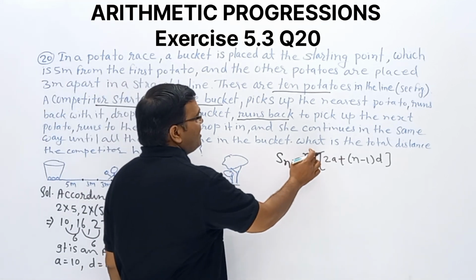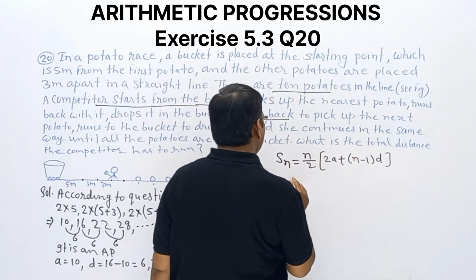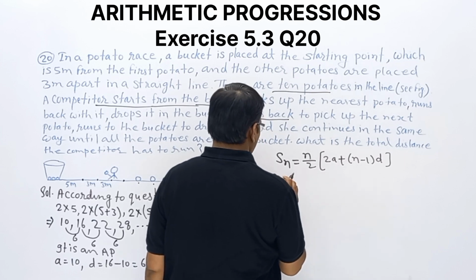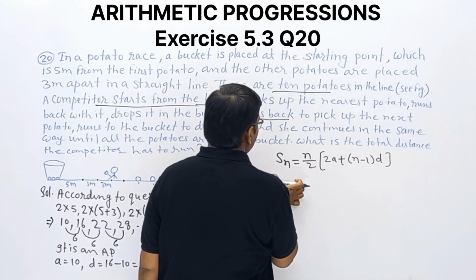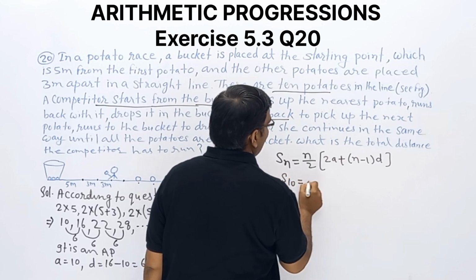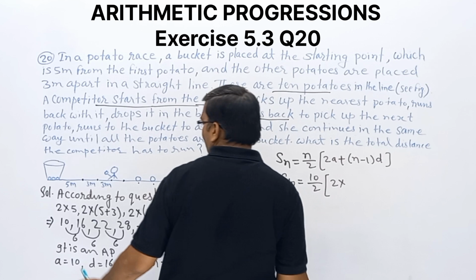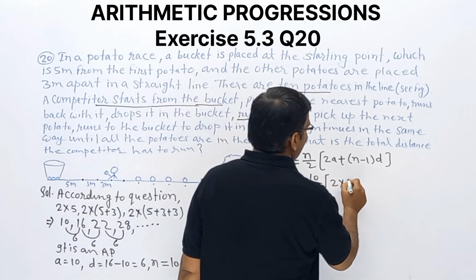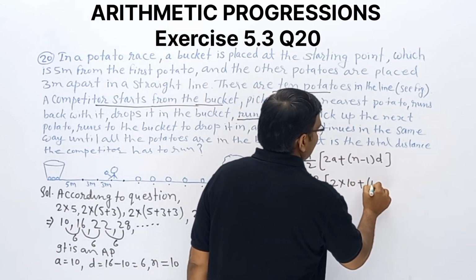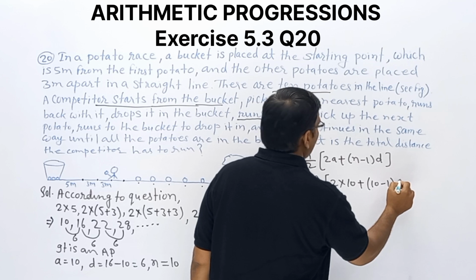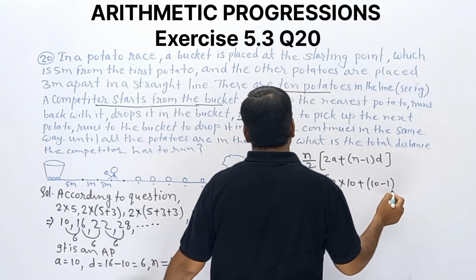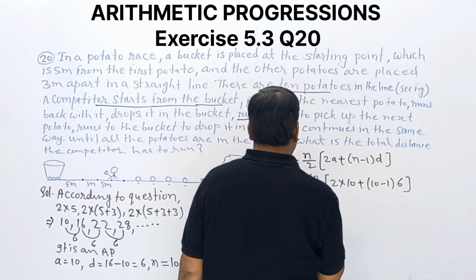Now all things n, a, d we are having. Put the values. N is what? 10. So we can say S10 will be 10 by 2 into 2 times a. A is what? First term of an AP, 10, plus 10 minus 1 into d. D is what? Common difference. D is 6. Solve this one.